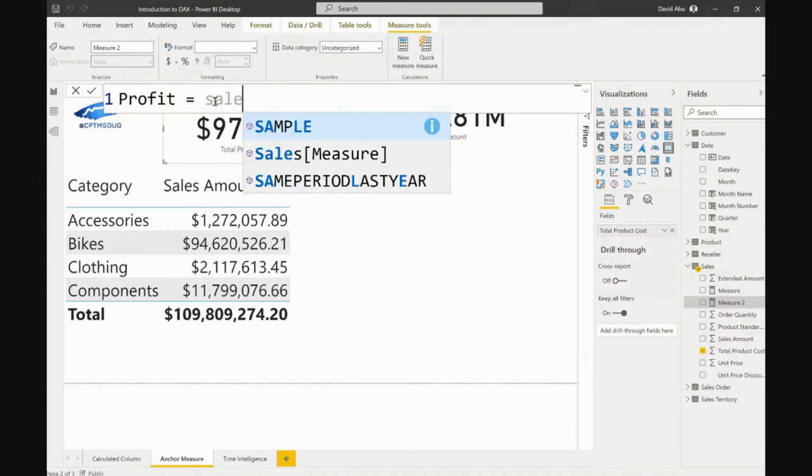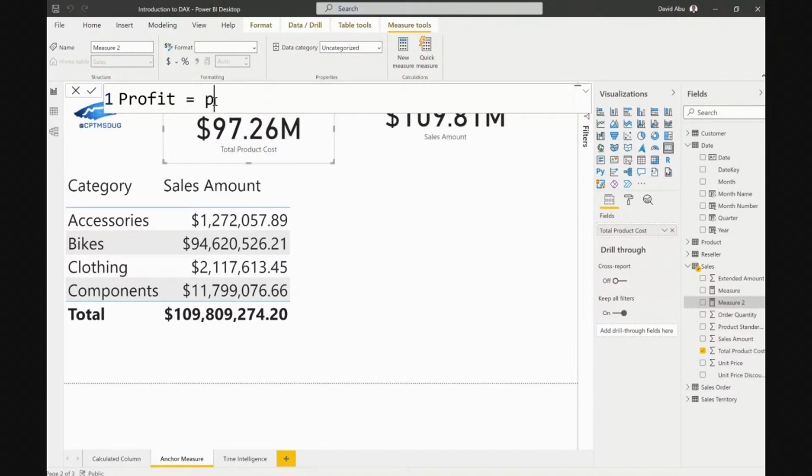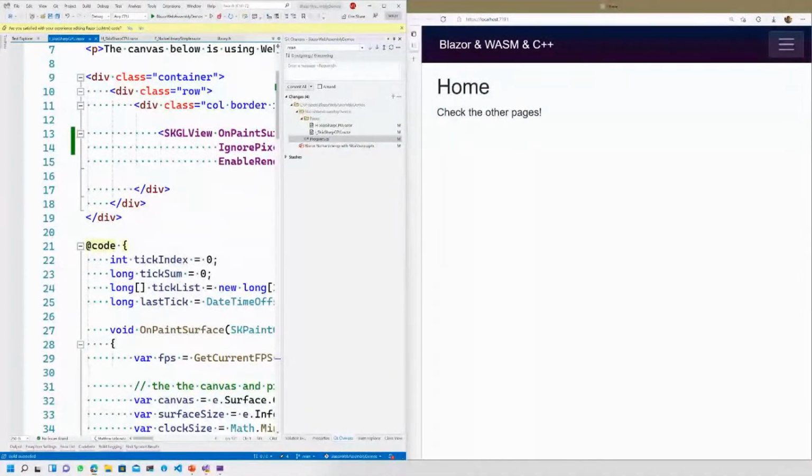Why? Let me check. Why don't we have profit? Let's just look at product cost. There is none. Do you know why? It's simple. It's because right now, everything in your report or in your data set is in implicit measure. You have to convert it to an explicit measure. So what are implicit measures? Implicit measures are measures that are embedded. Power BI gave you to use to do analysis for simple reports.